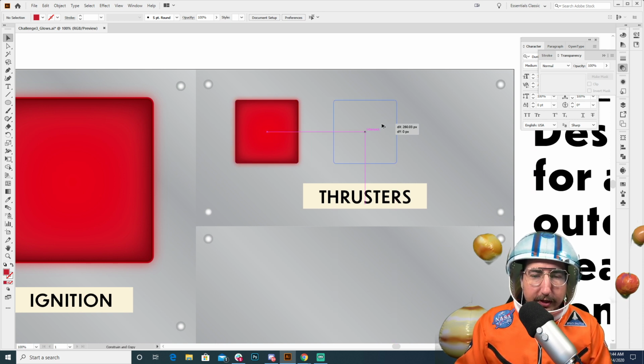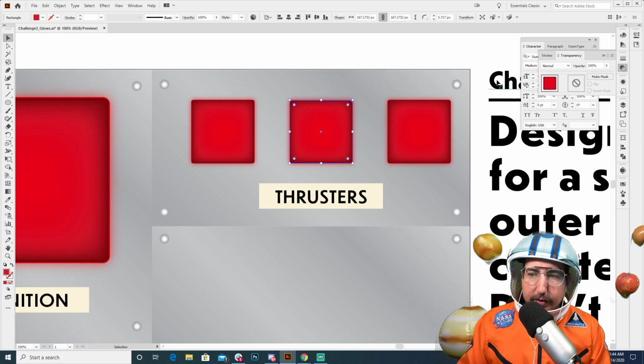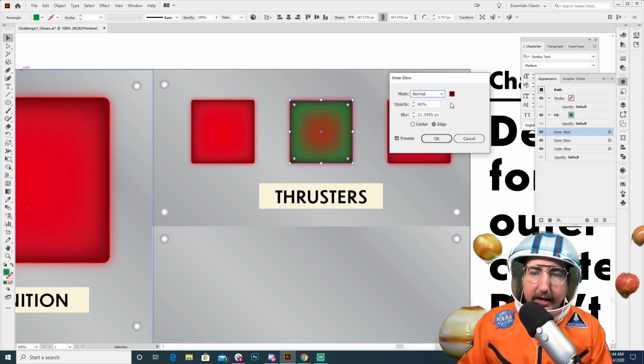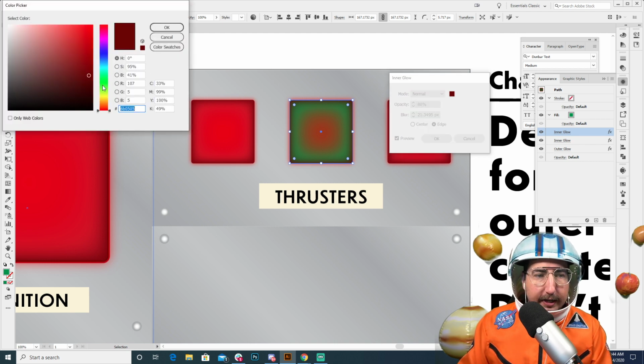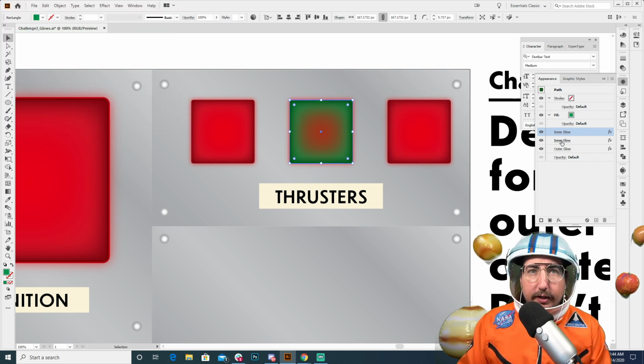So I'm clicking and dragging, holding Alt or Option, and then Command D is going to, again, transform it with the same. So if I had copied it and moved it, it will copy and move it again for me. So what's great is I can come in here now and start messing with these. I'll select one of these. We'll come over to the Appearance panel, and maybe our fill now, we want this to be green. So we can come in here and pick our green color, and then just go through and edit these inner glows. So we know that this is our darker edge, so we need it to be a darker green. There we go. Actually, let's make it a little bit darker green. There we go. Hit OK, and then we have our inner glow in the center.